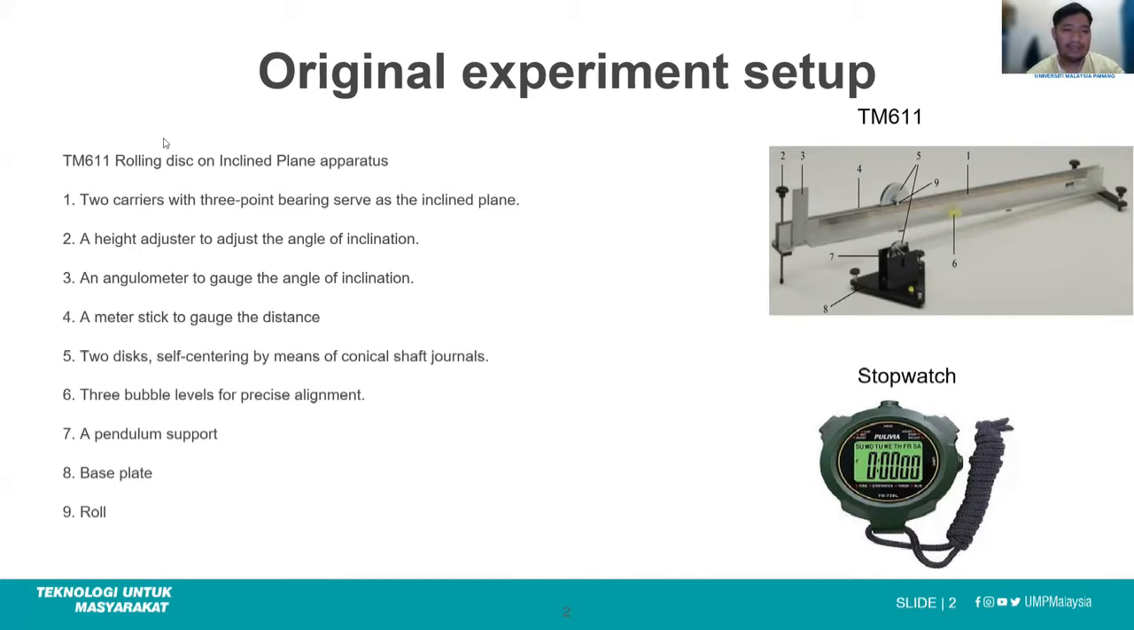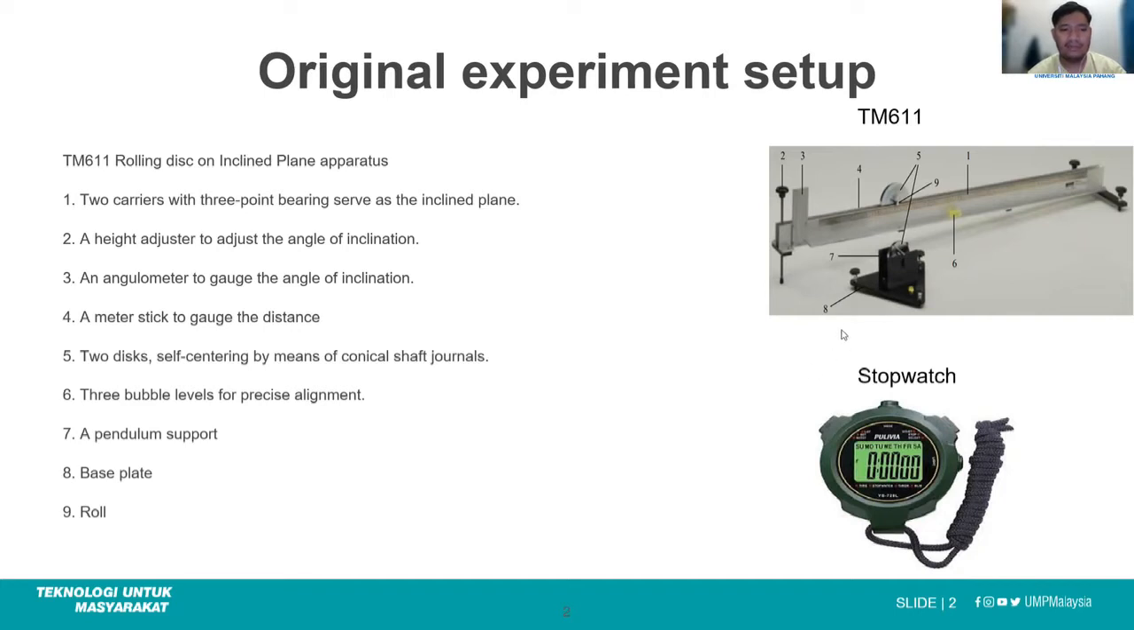Number one, two carriers with 3-point bearing, which serve as the inclined plane. Number two, a height adjuster to adjust the angle of inclination. Number three, an angulometer to gauge the angle of inclination. Number four, a meter stick to gauge the distance. Number five, two discs self-centering by means of conical shaft journals. Number six, three bubble levels for precise alignment.